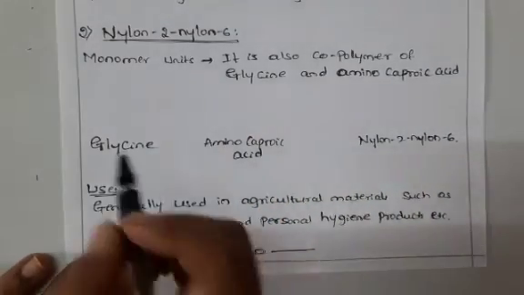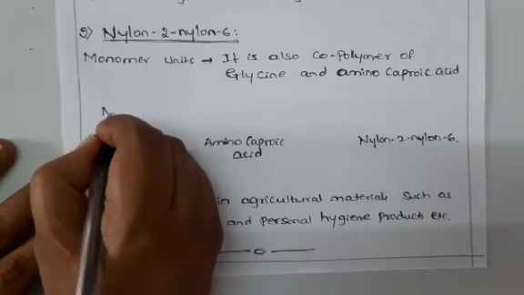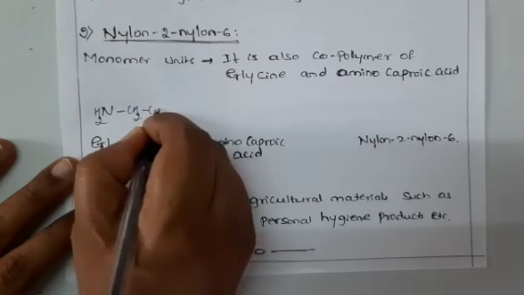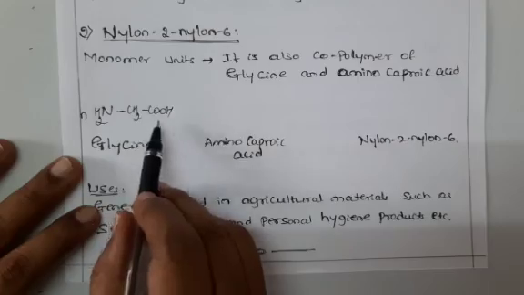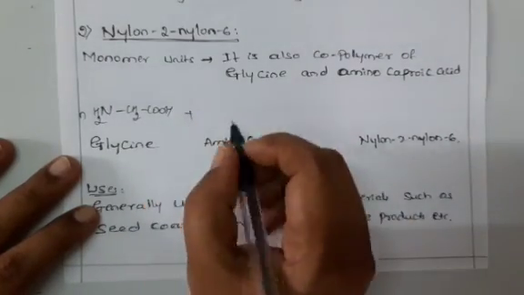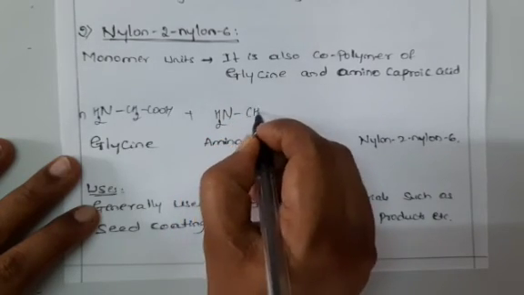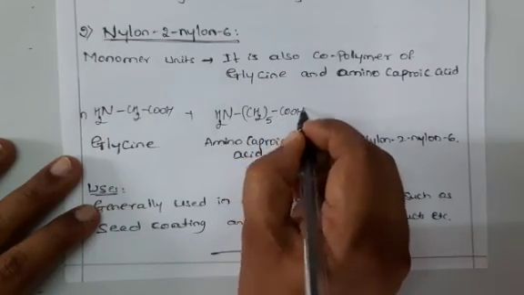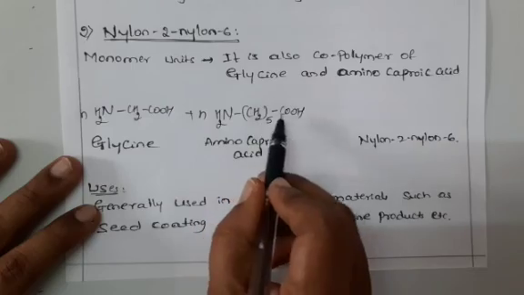I will write the structure of glycine here: NH2CH2COOH, n times, that is glycine, plus aminocaproic acid, that is NH2(CH2)5COOH, also n times.